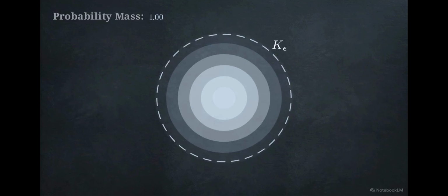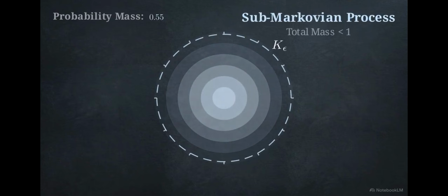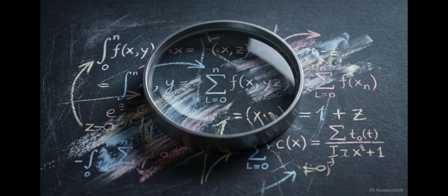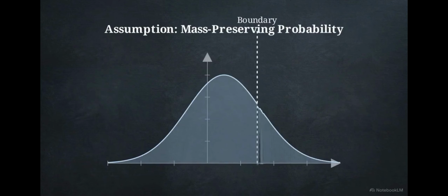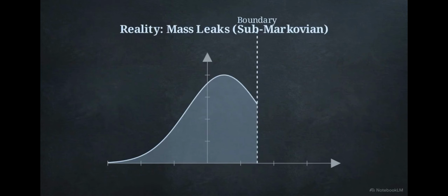This creates a specific mathematical challenge. Because trajectories die at the edge, the process is sub-Markovian. Probability mass is constantly leaking out of the region. Defining the information-theoretic cost of survival is difficult in this state, because standard entropy measures rely on a stable, mass-preserving probability distribution that doesn't exist here.